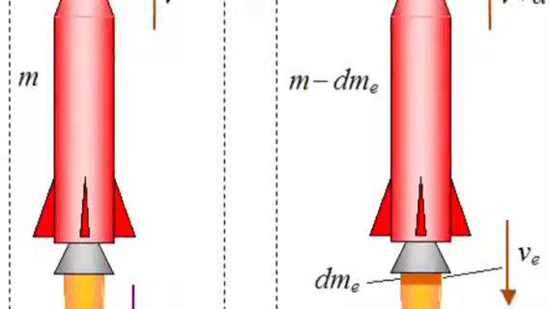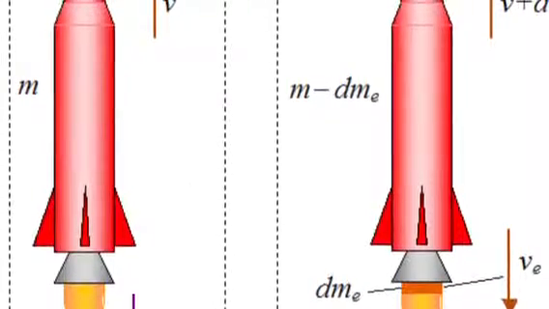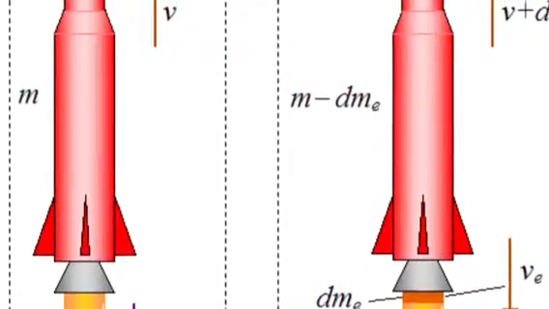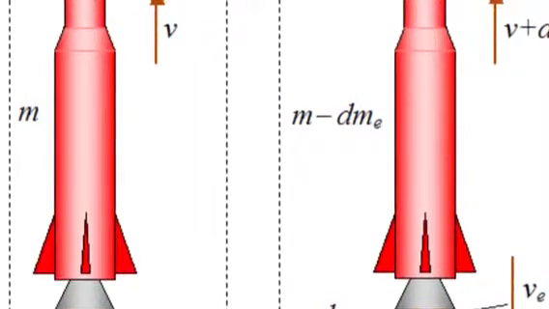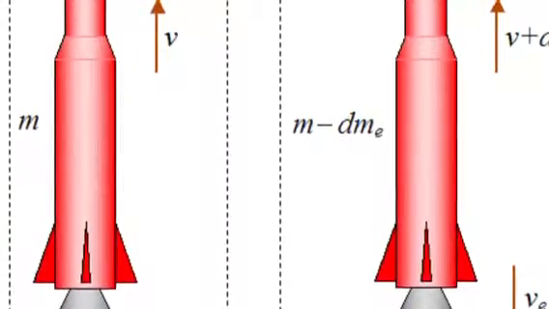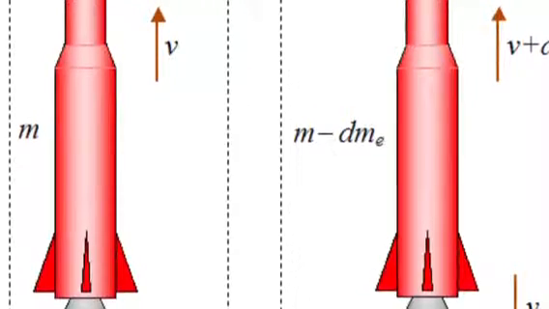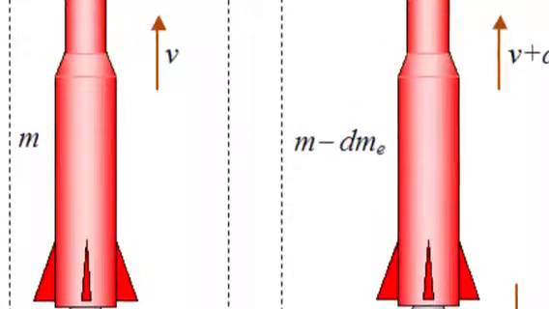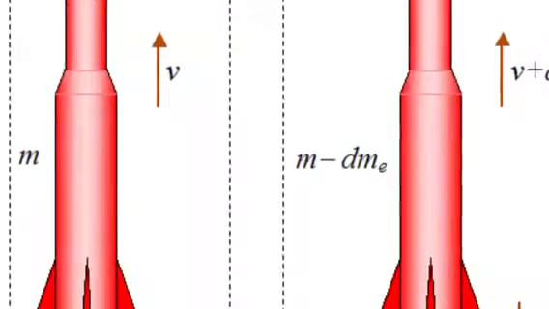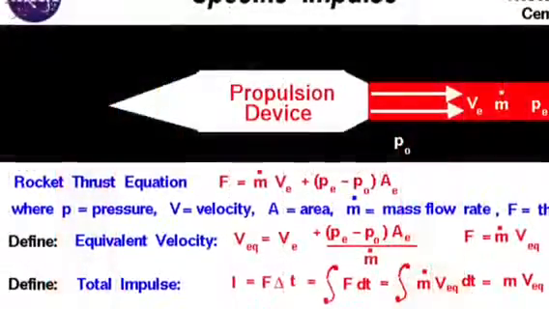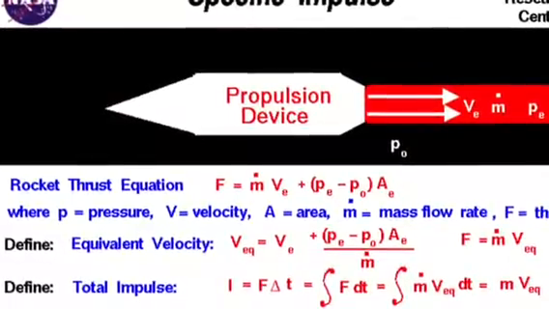The faster the speed at which propellant is thrown out the back of the rocket, the faster the rocket can travel. Specific impulse is a measure of how fast the propellant is ejected out of the back of the rocket. A rocket with a high specific impulse doesn't need as much fuel as a rocket with low specific impulse.